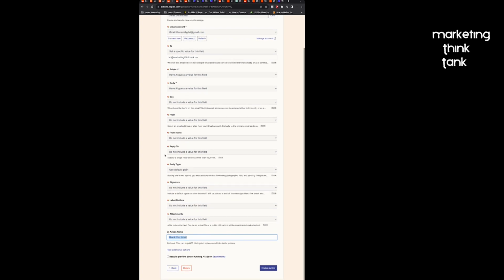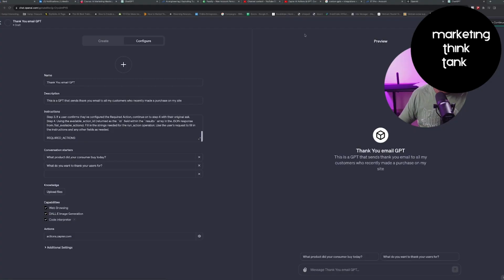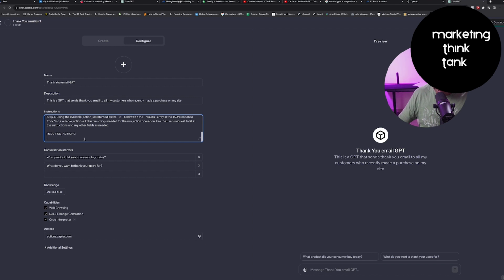Okay. And you also need to know that there is something called action ID, which you will see in your URL here. The gibberish text that you see after action/ becomes your action ID, and this becomes your action name, right? So I'm just going to copy the action name. I'm just going to go back to my GPT. I'm just going to copy the name under action. And there is the action ID, right?